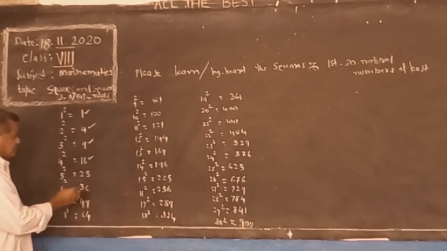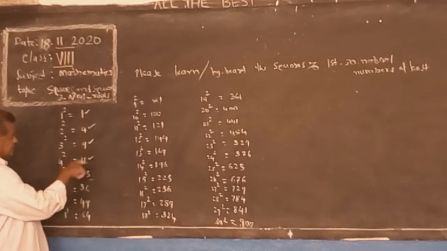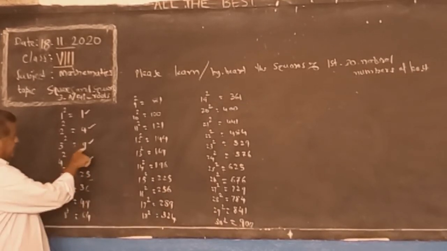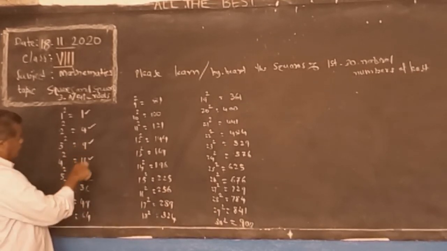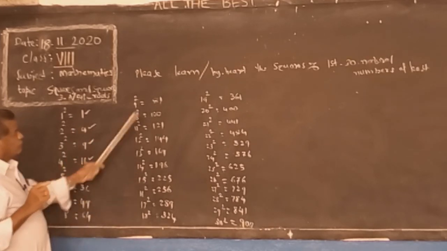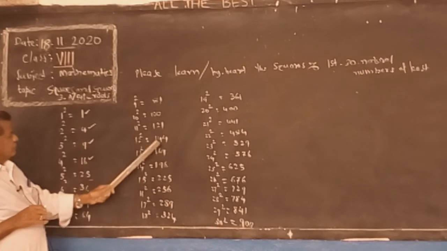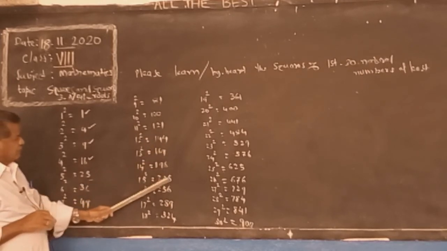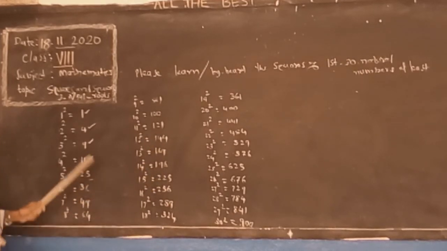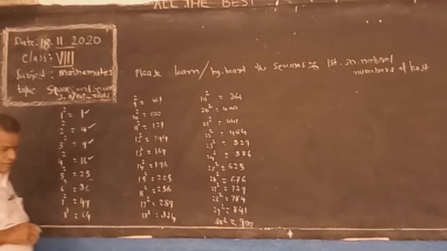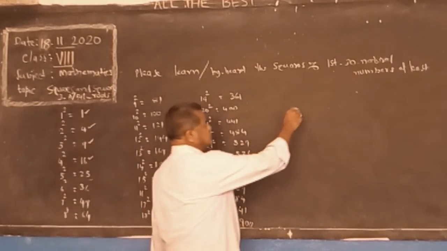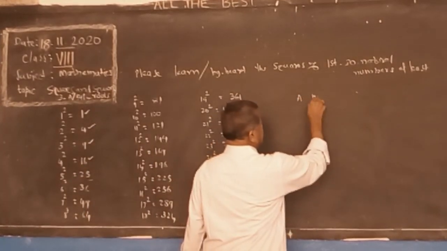Again 6, 9, 4, 1, and 0. So 1, 4, 9, 6, 5, 6. Only in square numbers, a perfect square ends with these.